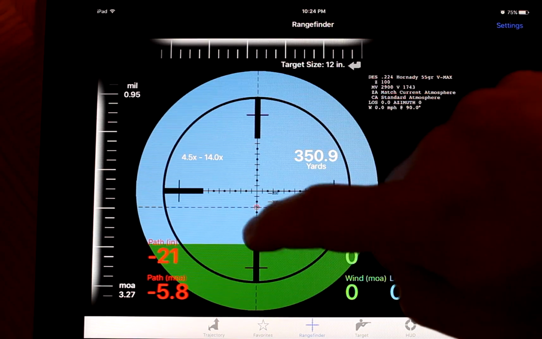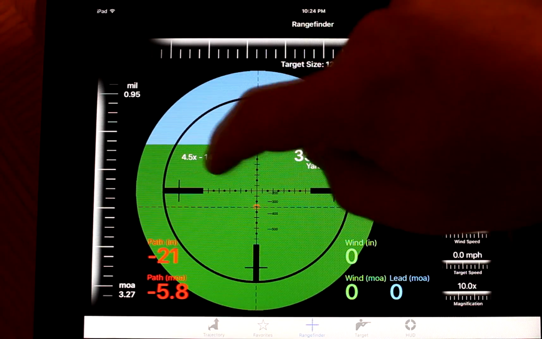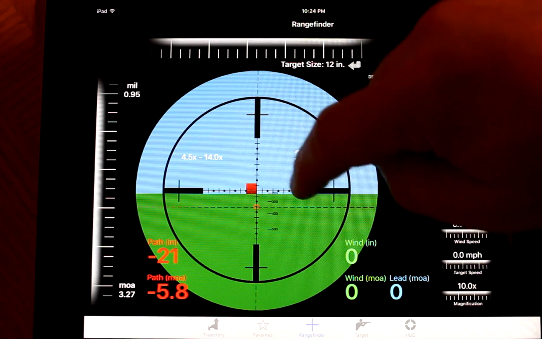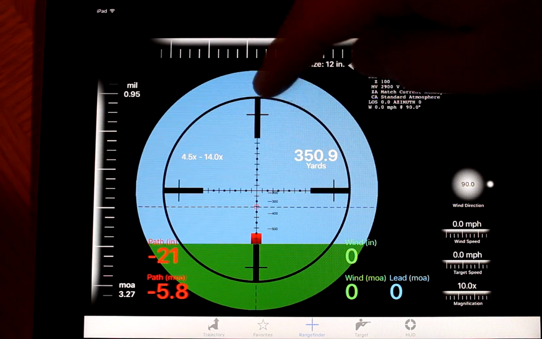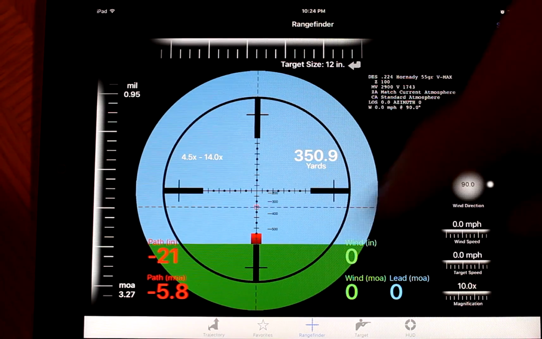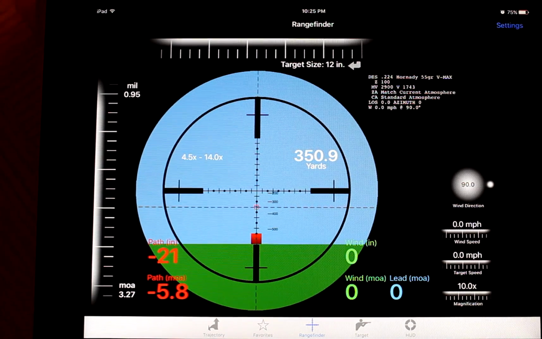So you can also move this around if you want. You can bring it in a couple different areas. I just chose to do it here. The mils are the same all the way around, obviously, so I just chose to put it there for the anchor point. The second thing is your holdover.